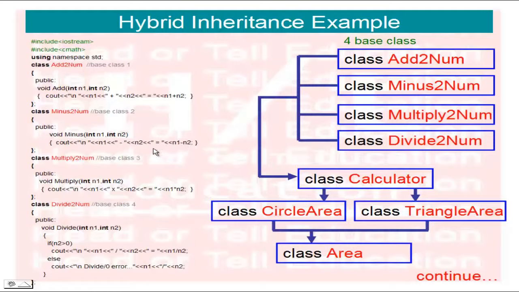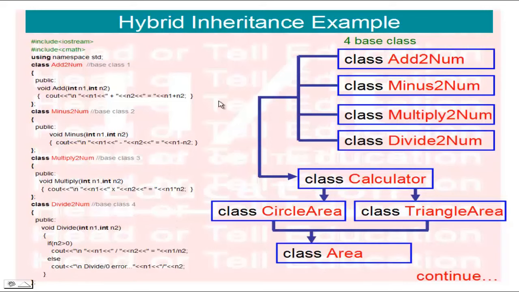Third is multiply2num, again a public function multiply using n1 multiplied by n2. Finally the divide function, passing integers n1 and n2 and dividing n1 by n2. These are the four base classes of our calculator.